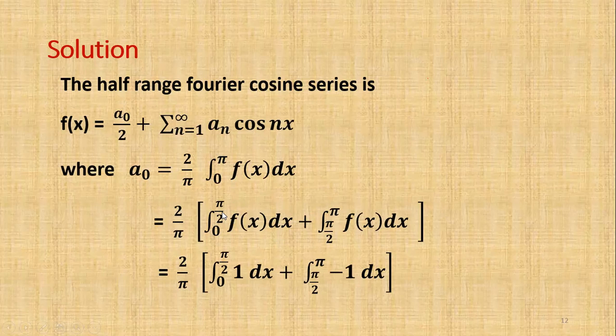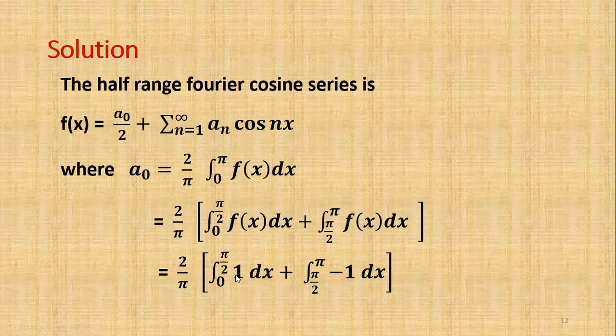In between 0 and π by 2, the function value is 1. In π by 2 to π, the function value is −1. We substitute these values of f(x) into dx.